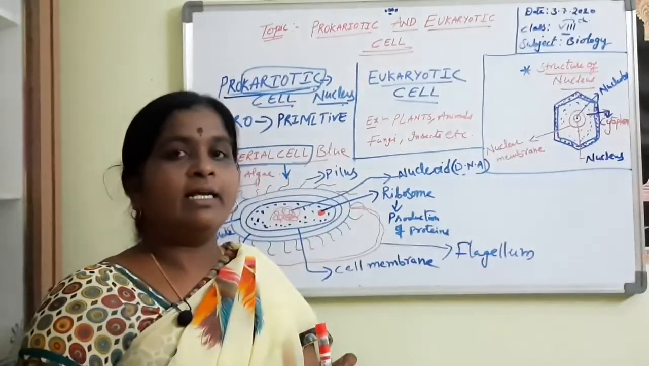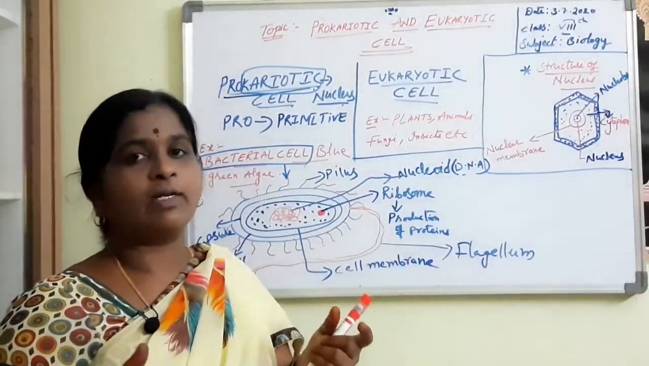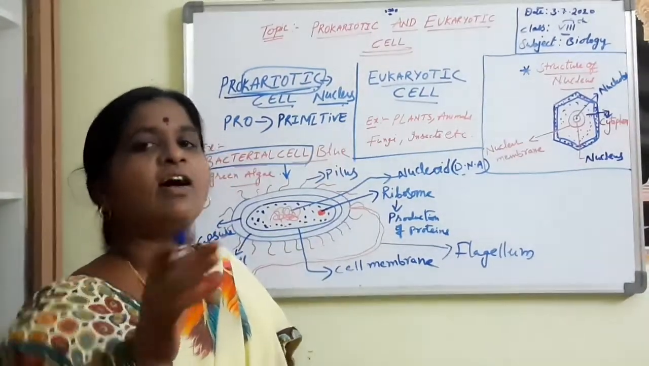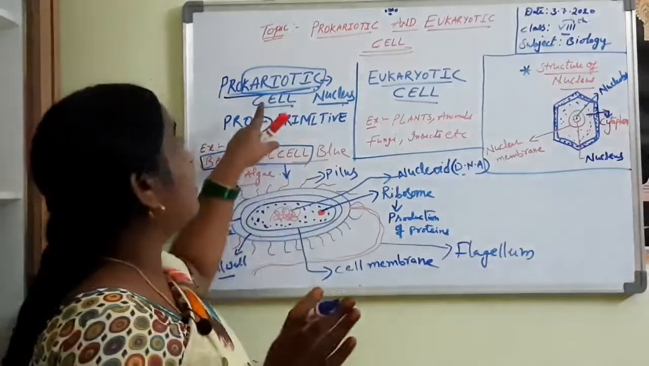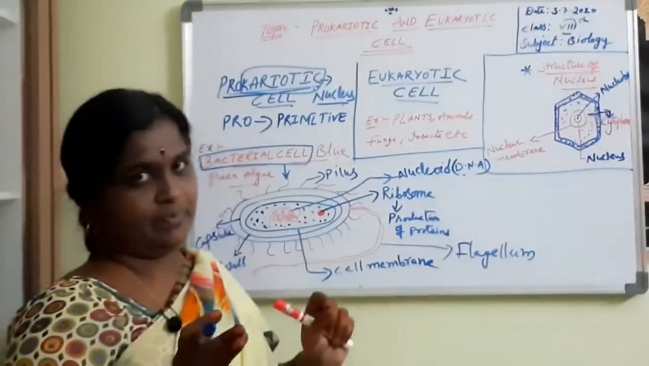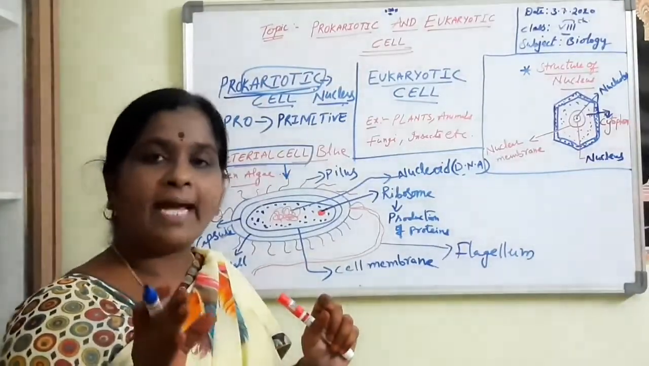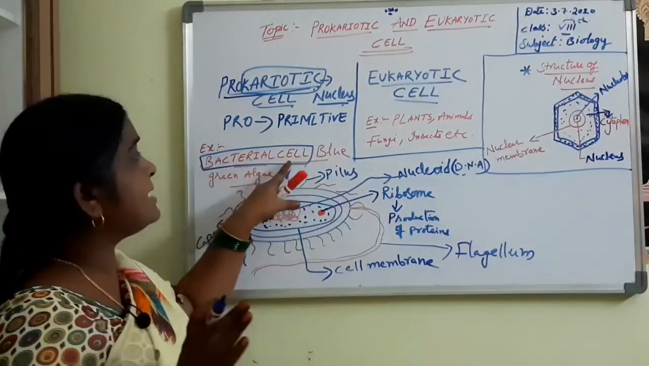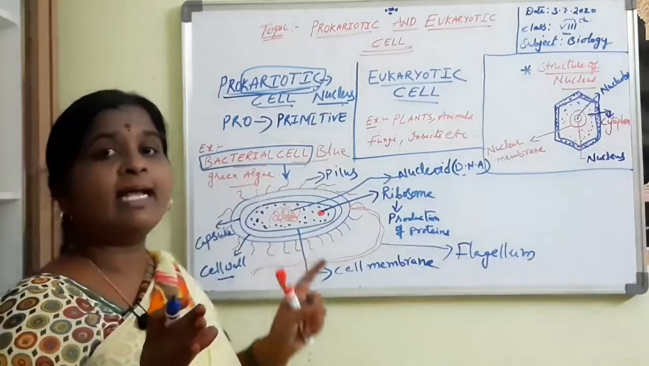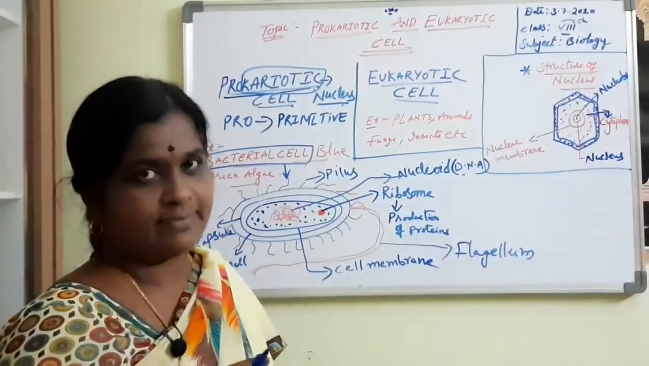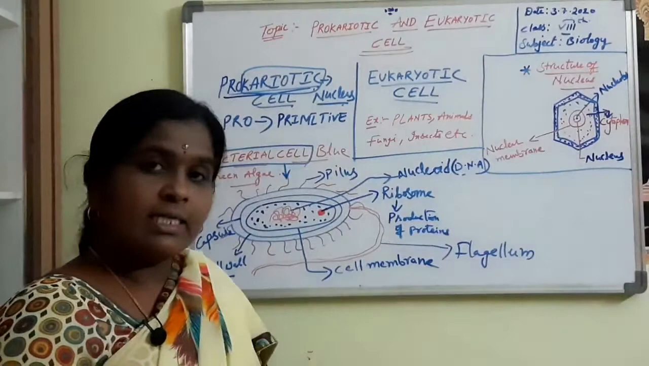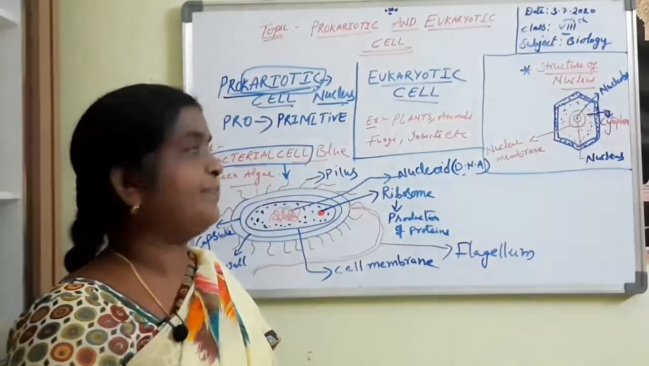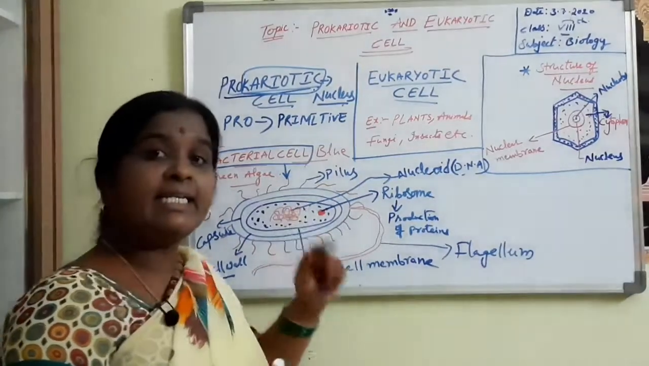See children, we find a number of organisms in this environment, but the first organism is the prokaryotic cell. The best examples are bacteria and blue-green algae. They are single-celled organisms because they have only a single cell, they are not multicellular organisms. They can lead their life.